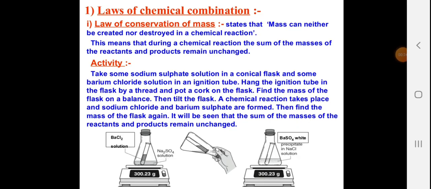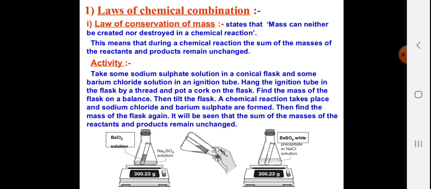Laws of chemical combination. The law of conservation of mass states that mass can neither be created nor destroyed in a chemical reaction. Whatever reactants are there are going to convert into products, or the lost energy will remain in the environment, but it will never be destroyed. This means that during a chemical reaction, the sum of the masses of reactants and products remains unchanged.